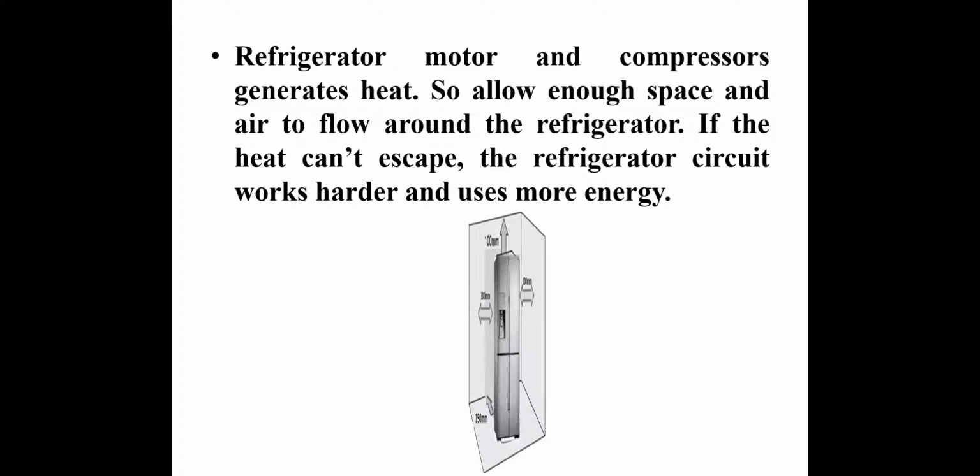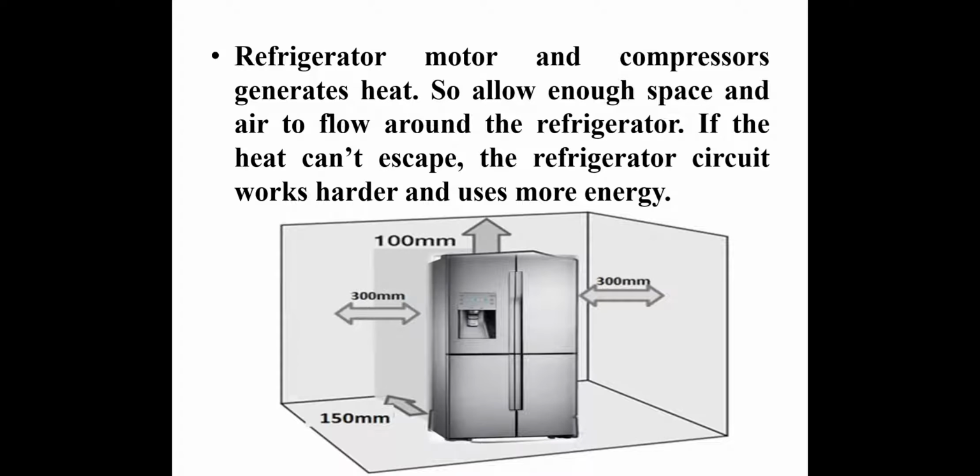The second important tip is, refrigerator motor and compressor generate heat. So, allow enough space and air to flow around the refrigerator. If heat cannot escape, the refrigerator circuit works harder and uses more energy.